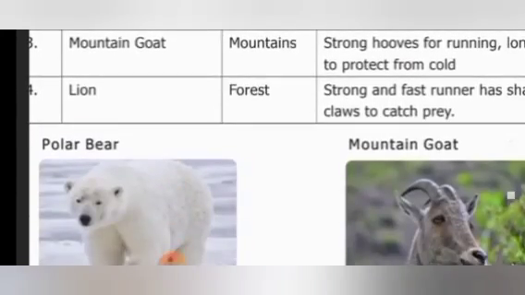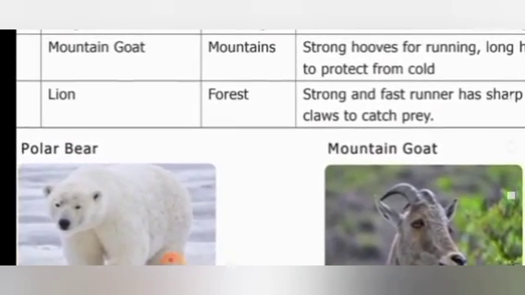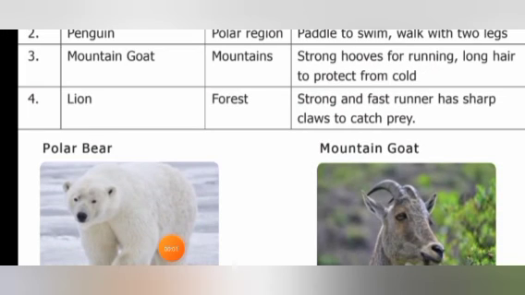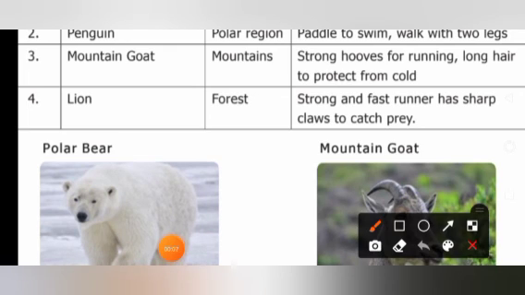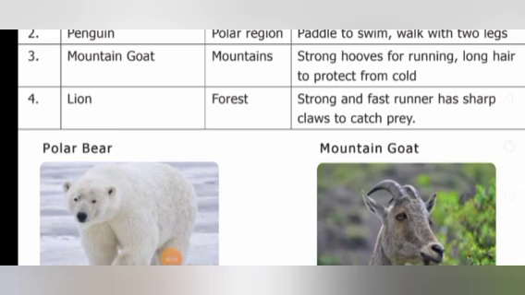Then the mountain goat. You know that the mountain goat is the state animal of Tamil Nadu. Am I right? Yes. They live in mountains. They have strong hooves for running and long hair to protect from cold. What are hooves? Hooves are nothing but very strong feet.